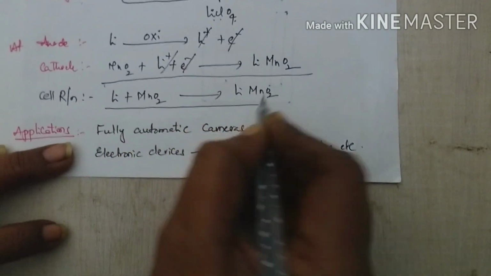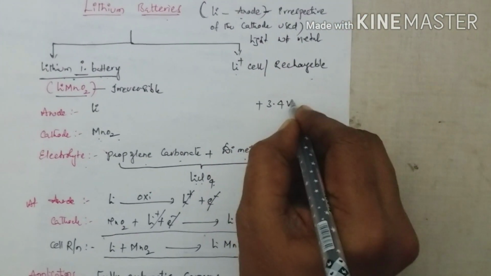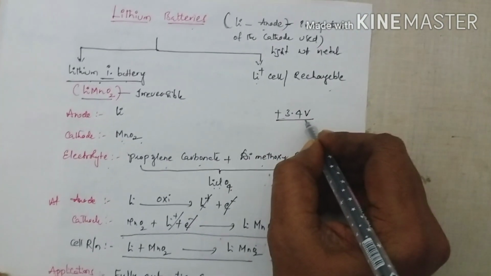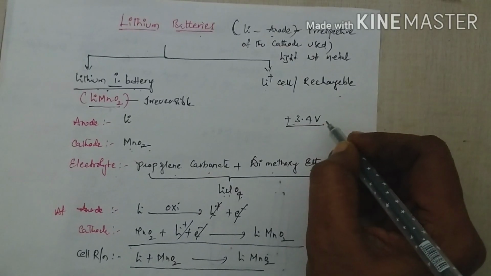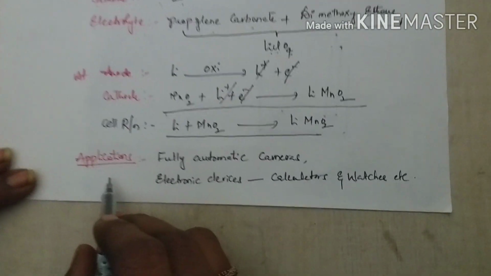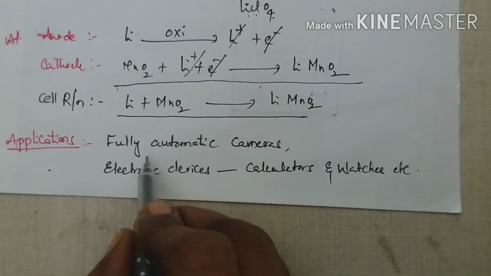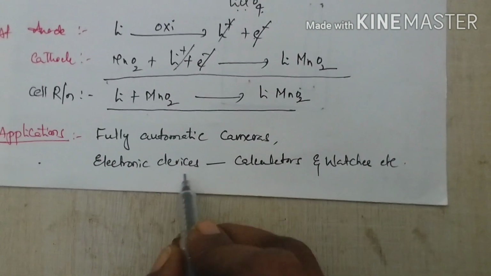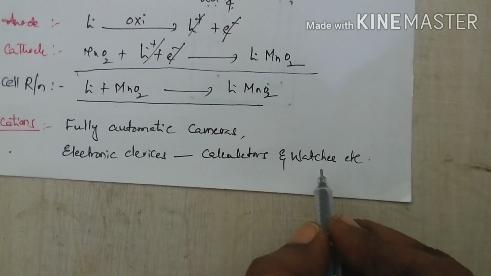So this cell is a cheap cell, and it also provides plus 3.4 volts. This amount is twice that of the dry cell and also the NiCad battery. Now coming to the applications of the lithium primary battery. It is widely used in fully automatic cameras and electronic devices like calculators, watches, etc.